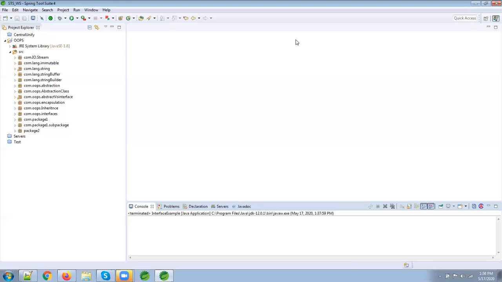And one more difference is that in comparison, interfaces are slow because they require an extra indirection. So these are the main differences between abstract class and interface. Now we're going to see by examples. So look here.